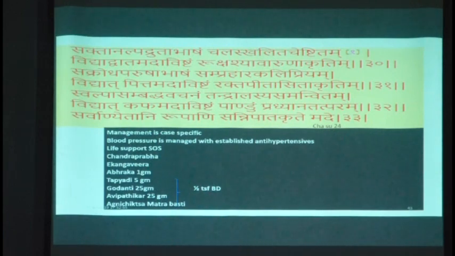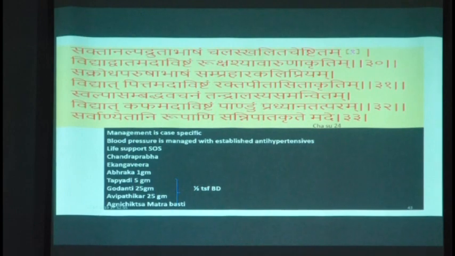But the other common prescription which I usually give is Chandraprabha, Ekangavira, Abrakavasma, Tapyadi, Godantyapatikara. Abrakavasma Tapyadi is considered the regime of treatment for Dhatukshaya and Margavarana. Now both Dhatukshaya and Margavarana need to be treated. That's what I prescribe, and with this, patients would have a better recovery. Encephalopathy patients tend to recover better when we prescribe our drugs along with the standard antihypertensive regime. So I don't say that I am managing the hypertensive encephalopathy only with our drugs, but when it is prescribed with other drugs, it helps.